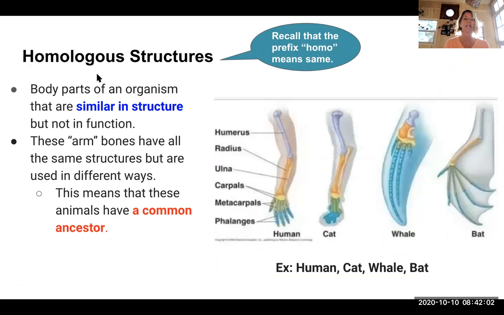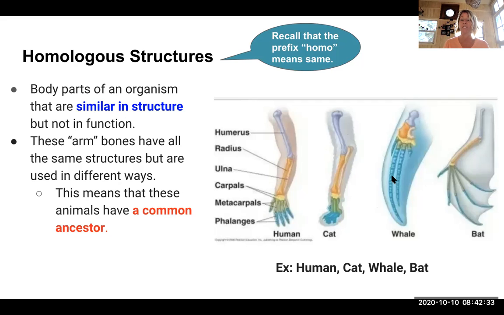All right, so homologous structures. The prefix homo means same, and we'll come across this in science frequently. When we talk about homologous structures, think of homo: same structure, different function. All of the organisms in the image here, the human, the cat, the whale, the bat, all have the same bones present in their forelimb.